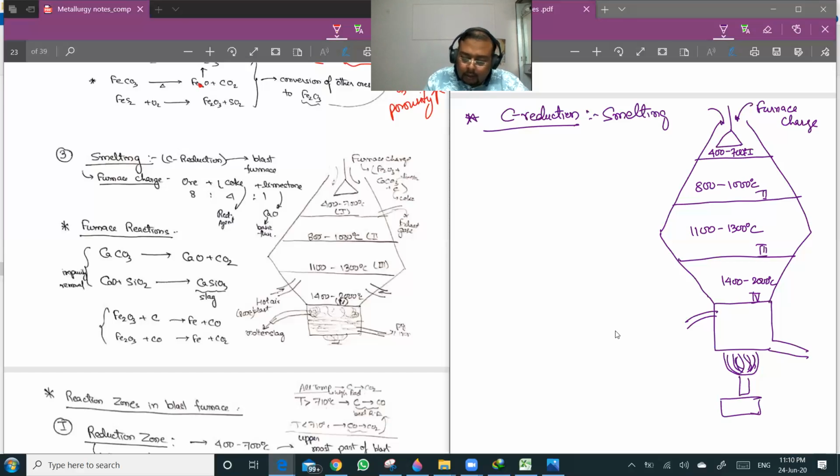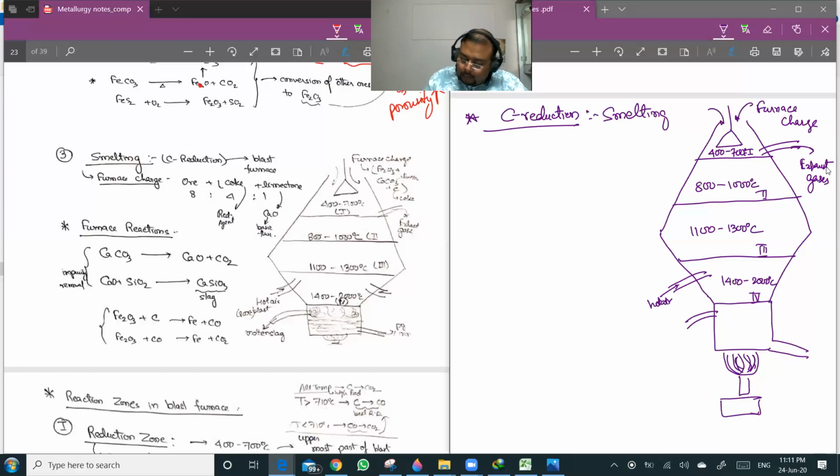Okay. Now you see, what is going to happen is that this is the outlet for exhaust gases. From here, in this zone, we are supplying hot air.